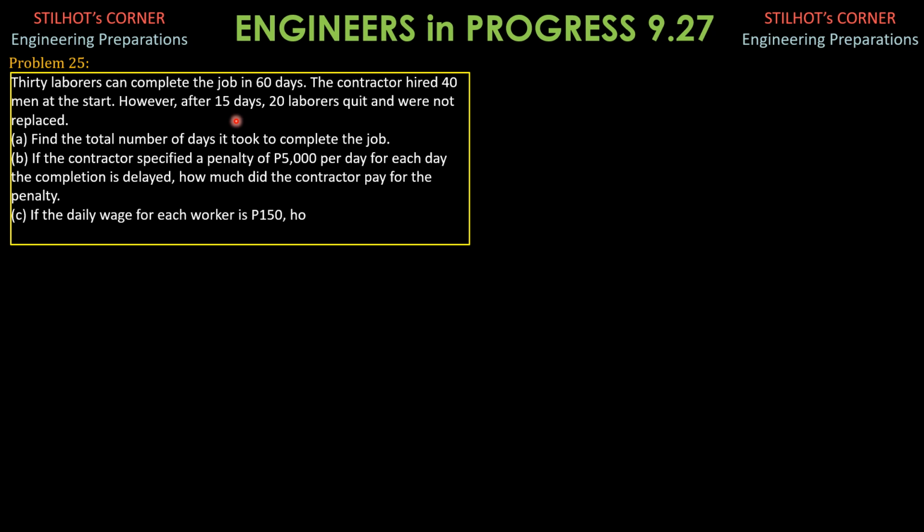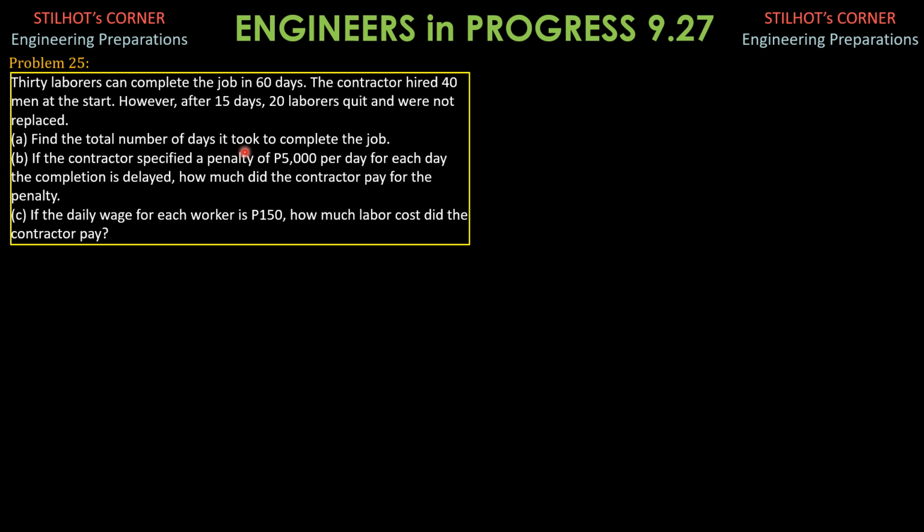And the remaining laborers would be 40 minus 20, 20, working for certain number of days before the job is completed. So find the total number of days it took to complete the job.